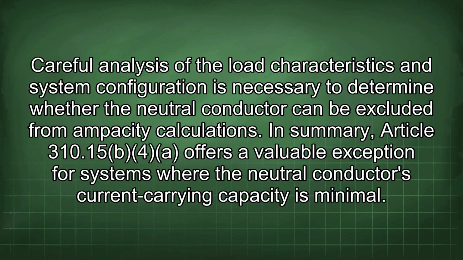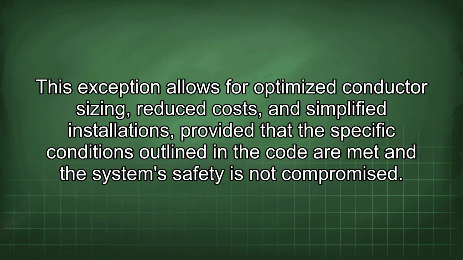Careful analysis of the load characteristics and system configuration is necessary to determine whether the neutral conductor can be excluded from ampacity calculations. In summary, Article 310.15(B)(4) offers a valuable exception for systems where the neutral conductor's current carrying capacity is minimal. This exception allows for optimized conductor sizing, reduced costs, and simplified installations, provided that the specific conditions outlined in the code are met and the system's safety is not compromised.